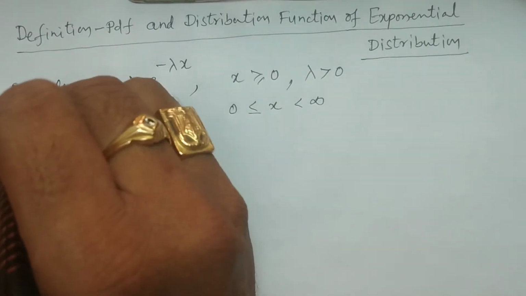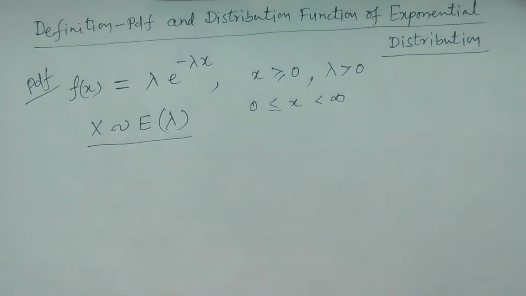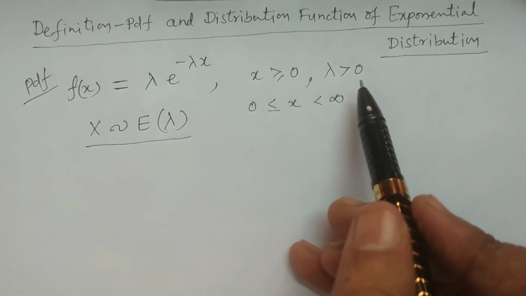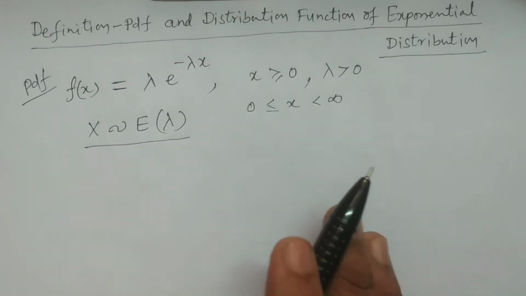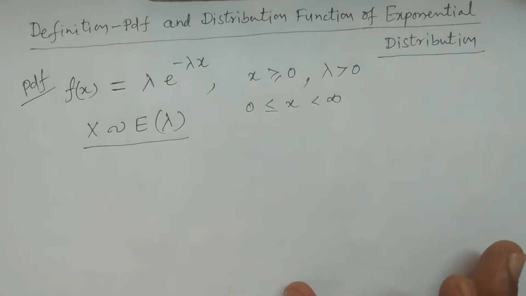So this is called the probability density function, PDF. If you write a PDF for any distribution, that explains the definition. If you write the limits, the PDF, the parameter and so on, that itself speaks the definition.